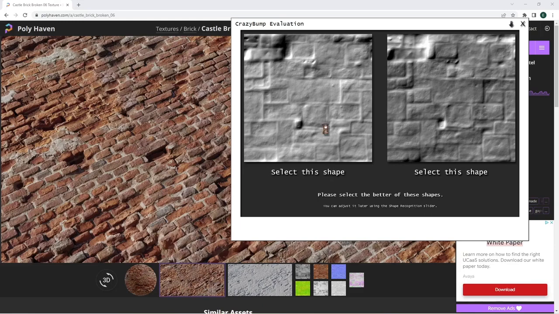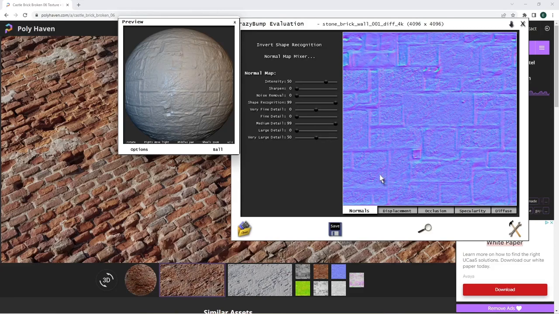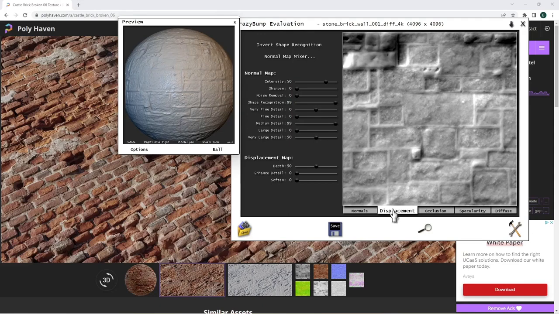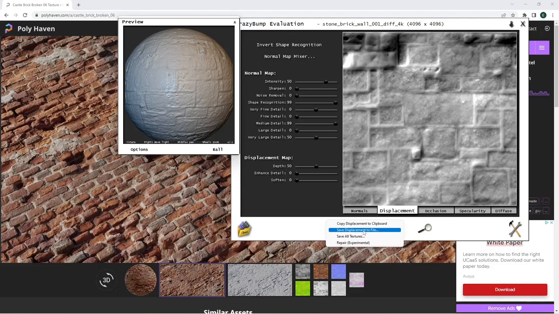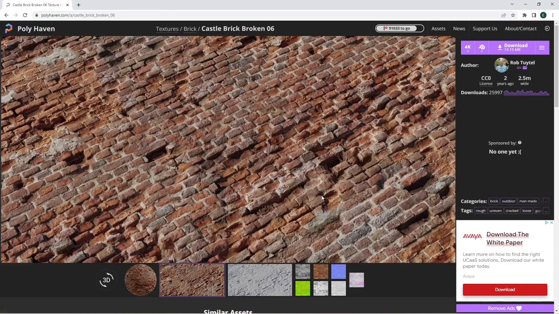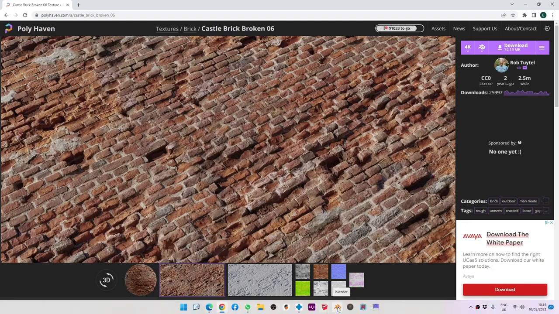So you select this shape, and this does the same thing. You can change all the different sizes, intensities. It's a lot of playing, and displacement is the one you want, and then when you finish playing you save it as a displacement to file. So it's a DISP. That's what we're working in today. So there's plenty of textures out there, and this is all to get a texture into Blender so we can make our bricks. Right, this is Blender, so we open it up.